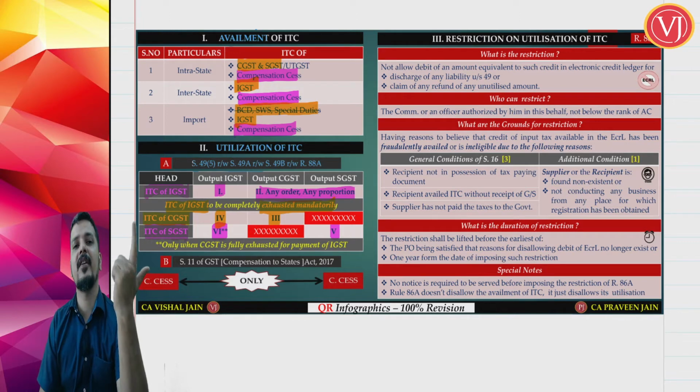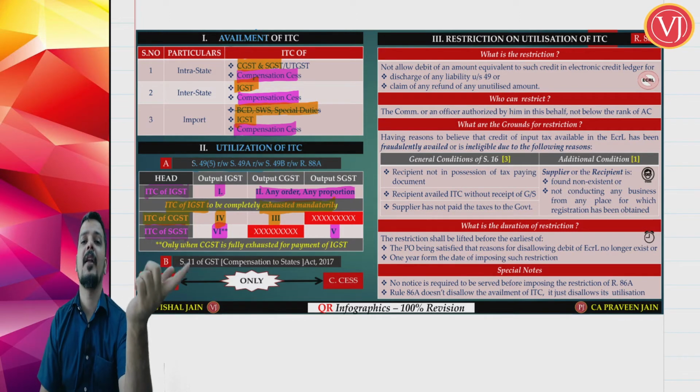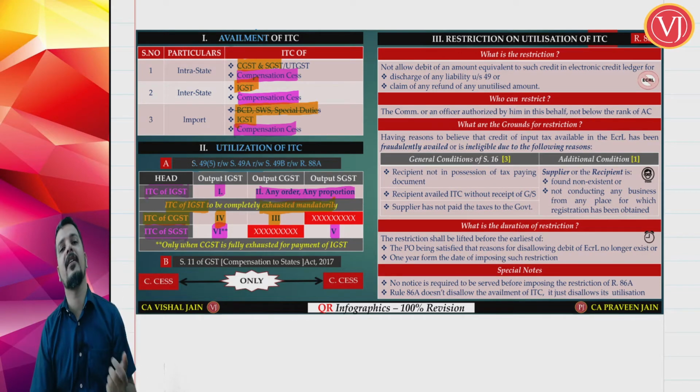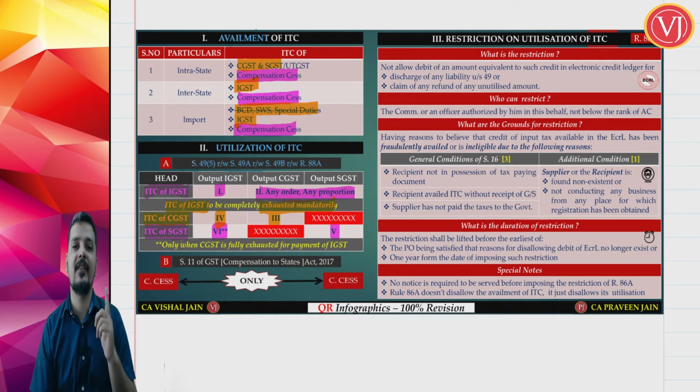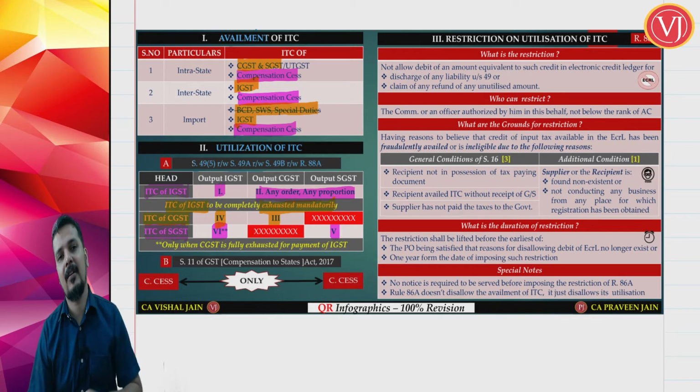Next use CGST credit first for CGST output, then for IGST output, but never for SGST output. Finally use SGST credit first for SGST output, then for IGST output, but never for CGST output.